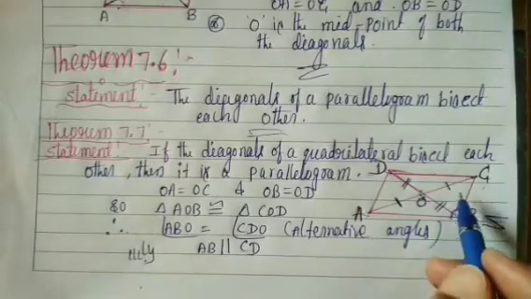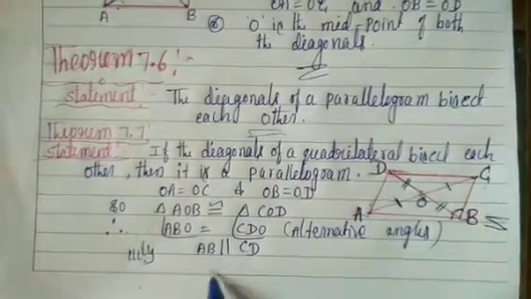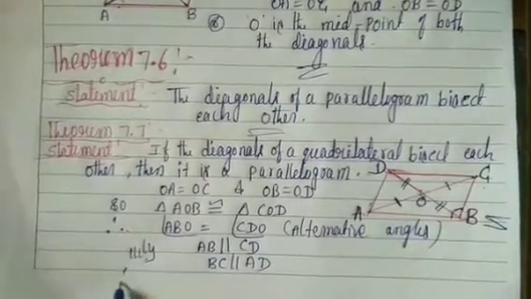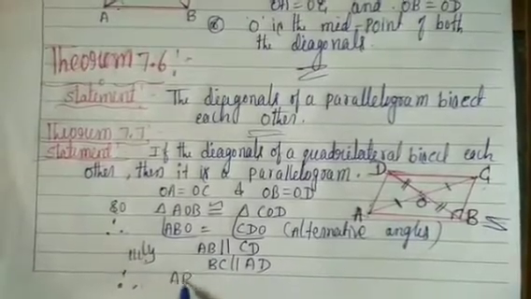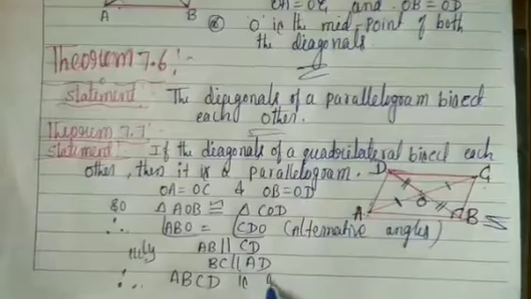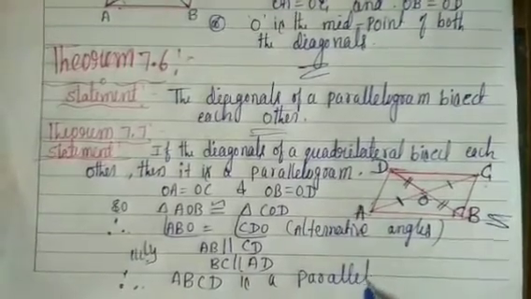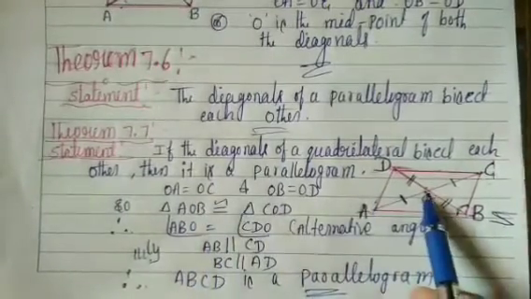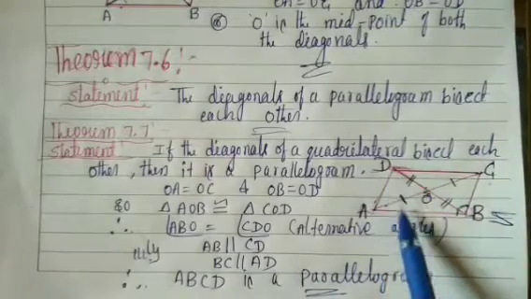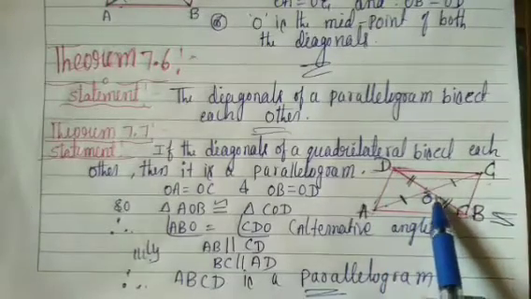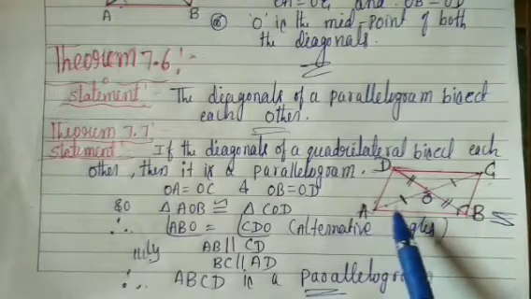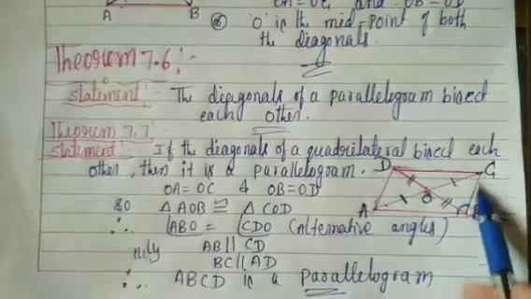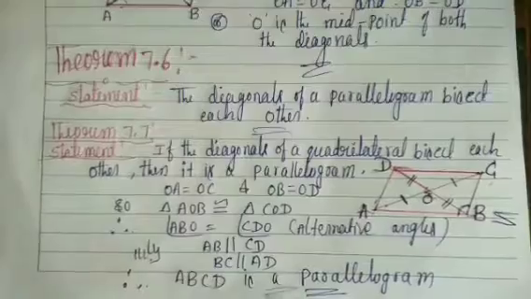Similarly, BC is parallel to AD. Therefore, ABCD is a parallelogram. Once again, OA is equal to OC, OB is equal to OD, triangle AOB is congruent to triangle COD. Therefore angle ABO is equal to angle CDO, alternate angles, so AB is parallel to CD. Again BC is parallel to AD, then ABCD is a parallelogram.